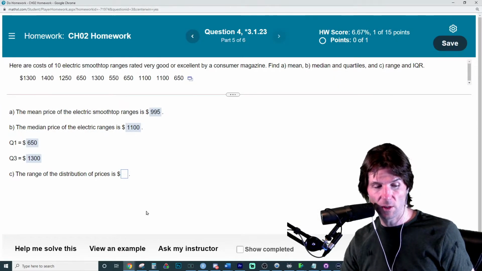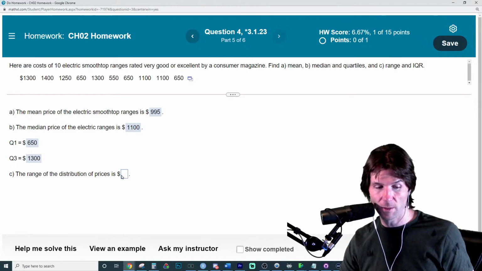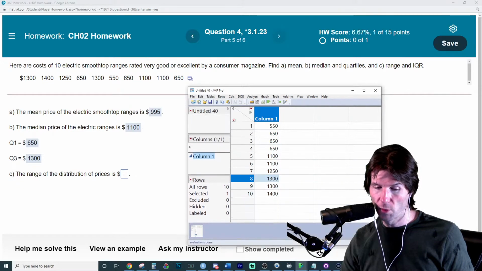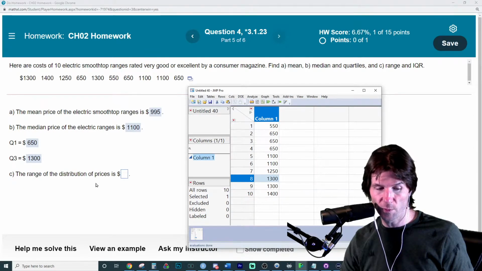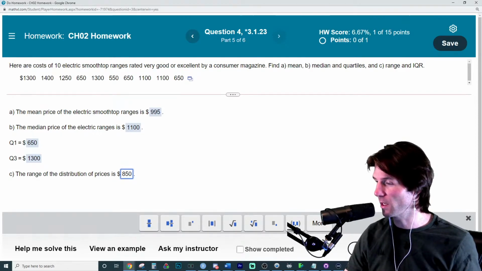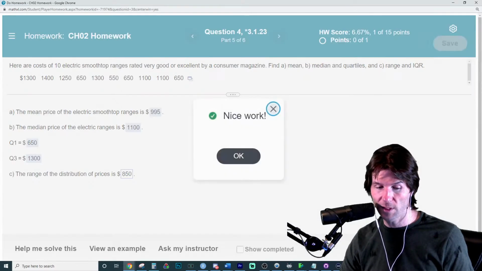And now it probably wants to know the range. Well, the range is going to be the max minus the min. So we can look at the range pretty quickly over here. The range is going to be 550 to 1480. So we subtract those numbers to get 850.